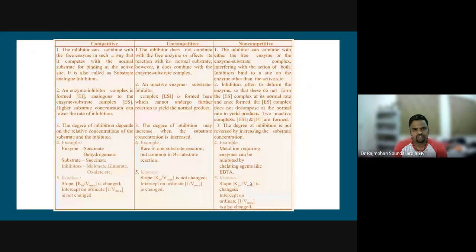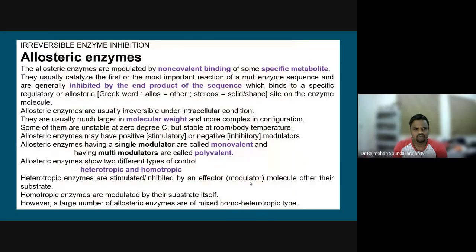Here we use the term allosteric enzyme. What is an allosteric enzyme? Allosteric enzymes are modulated by non-covalent binding of some specific metabolites. They usually catalyze the first or the most important reaction of a multi-enzyme sequence and are generally inhibited by the end product of the sequence. That means when more final product is formed, this first reaction will be inhibited, because the word allo refers to other in Greek. So allosteric means other shape, other sites on the enzymes.